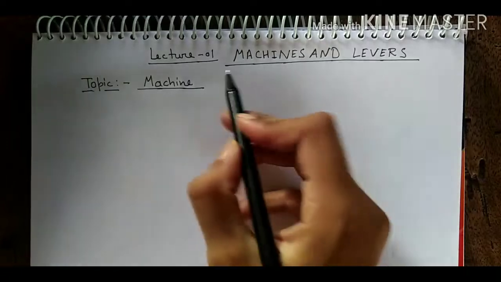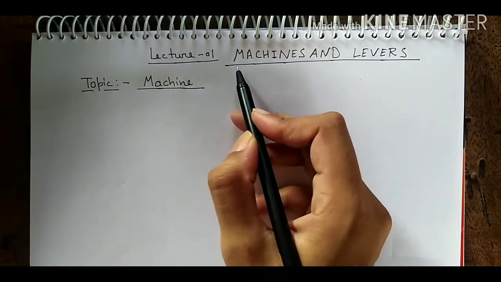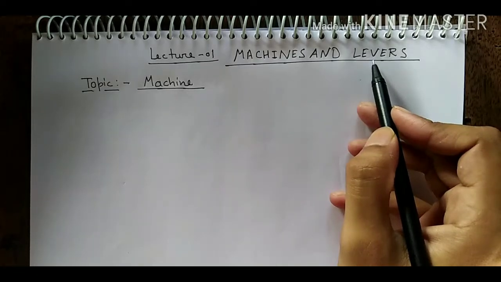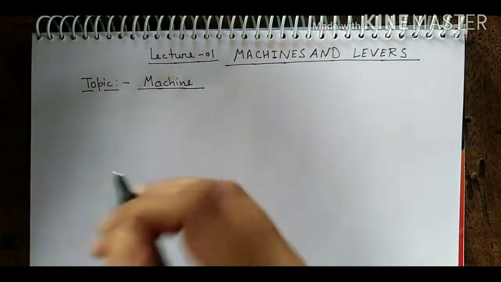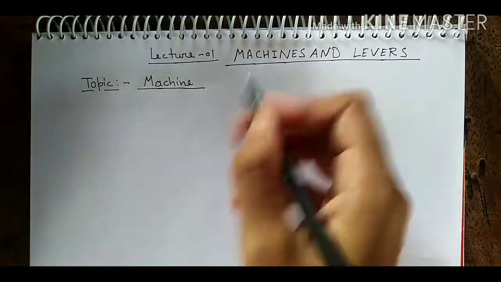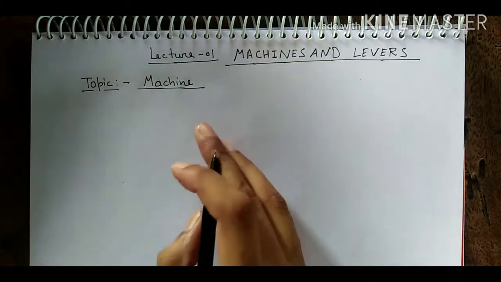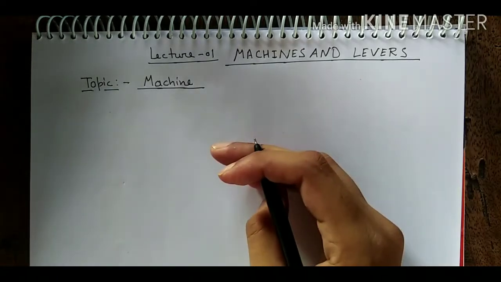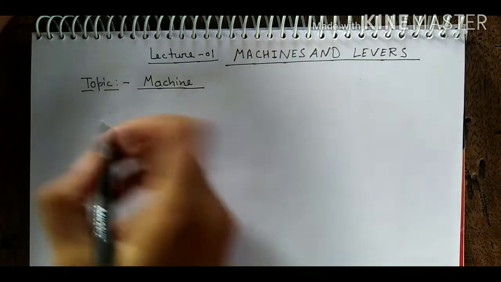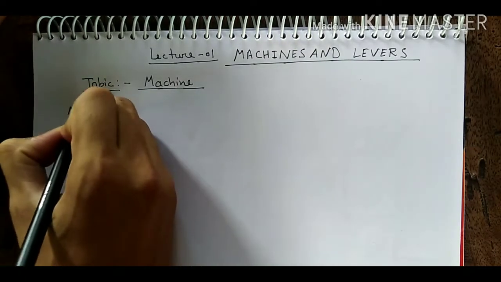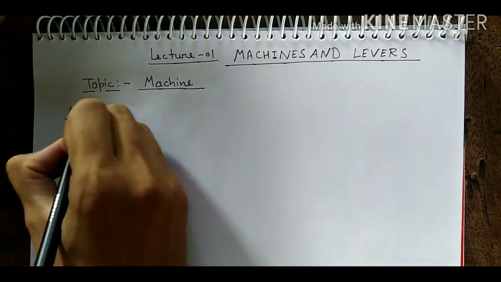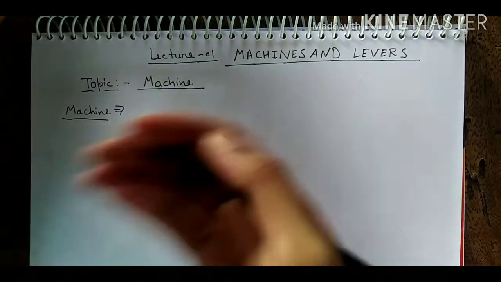Dear student, today I am going to start a new chapter, chapter number 3, machines and levers. This is very important for class 10th students, and this is my first lecture in which we will study the concept of machine, what is a machine, the function of a machine, limitation of a machine, and technical things related to a machine. First of all, if I ask what is a machine, we can define it in very simple language. Machine is a device which can make our work easier.